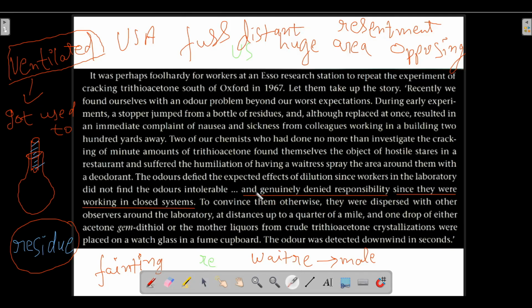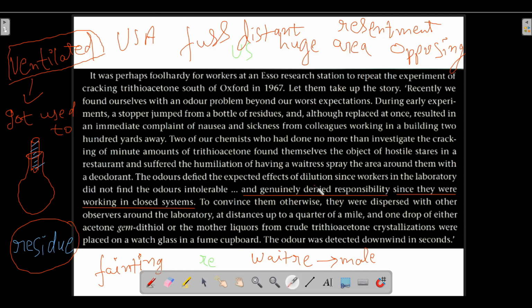The nearby people did not perceive the smell that much, and those who were located at a distance felt the smell very aggressively. So the chemists genuinely denied responsibility because they thought, we are innocent, we did not do anything.